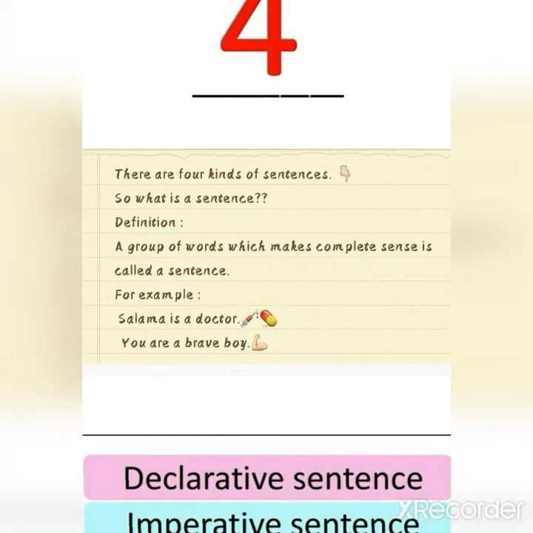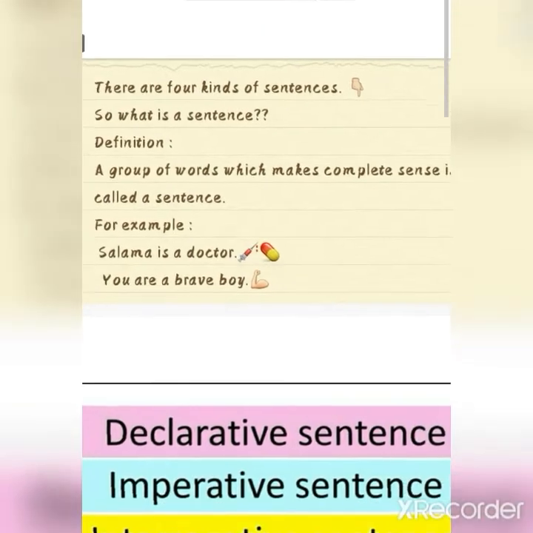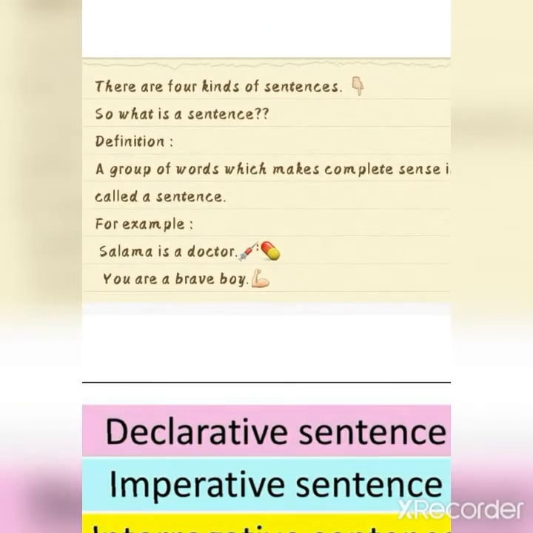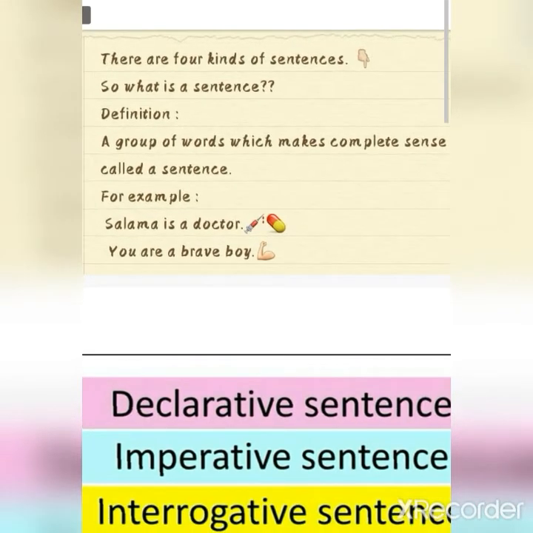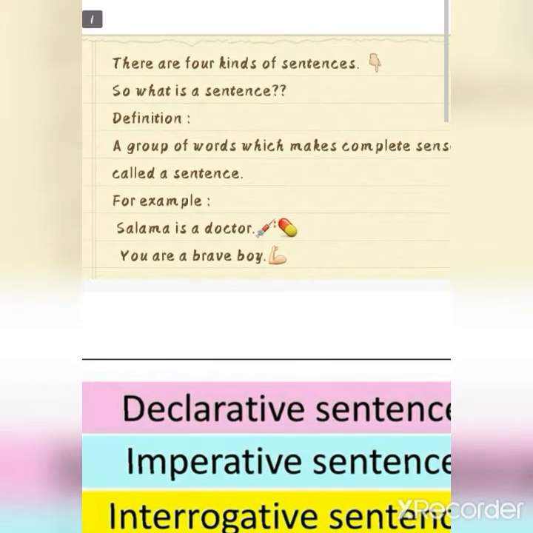So what is a sentence? The definition of the sentence is a group of words which makes complete sense is called a sentence. For example, Salma is a doctor. You are a brave boy. In these two examples, you can see the idea is very clear and you are understanding the statement. If I say, are a brave, or I say is a doctor, so these are a group of words, but they are not making any sense.